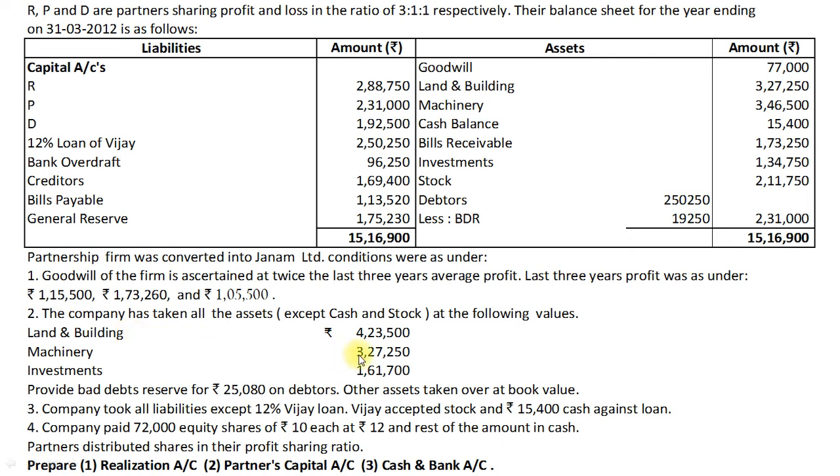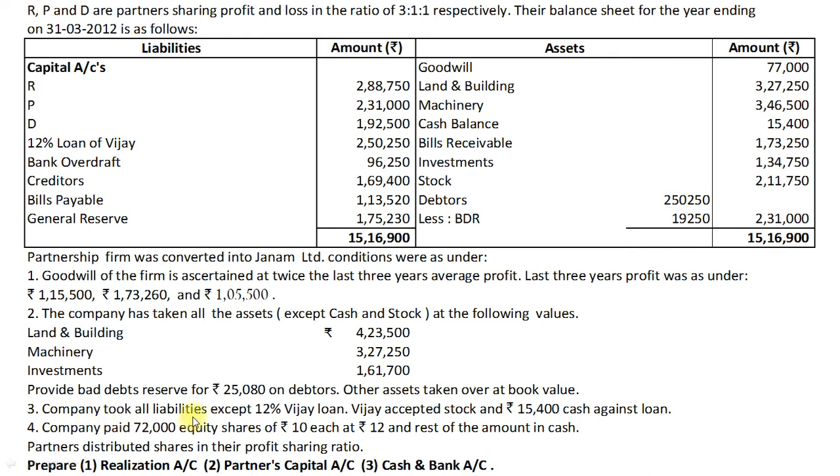Whereas other assets, land and building, machinery, investments are taken over at these respective value. Students, company did not accept cash and stock of the partnership firm. Further, company agreed to take over debtors of the firm subject to bad debt reserve rupees 25,080, not 19,250 provided by partnership firm, and other assets taken over at book value. So other assets will be bills receivable at book value, that is 1,73,250.